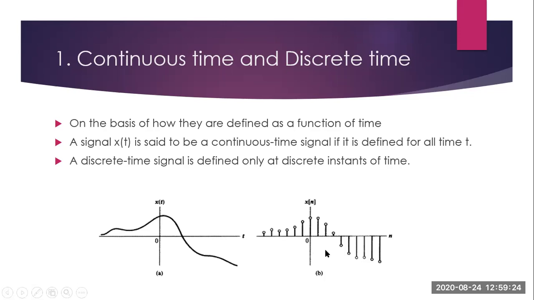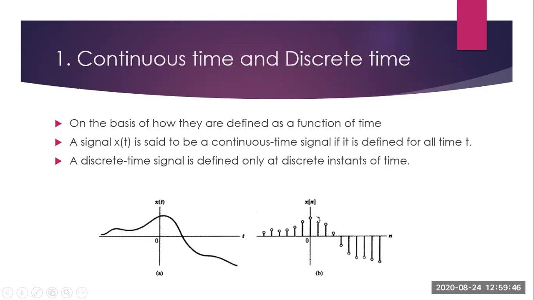Now you can see from the figure, first one is a continuous time signal. So this is continuous with respect to time. So at all time instant, it is having a magnitude and it is continuous also. It is represented as x, and in round brackets you have to write t. Now this is a discrete time signal. You can see it is discrete in nature.